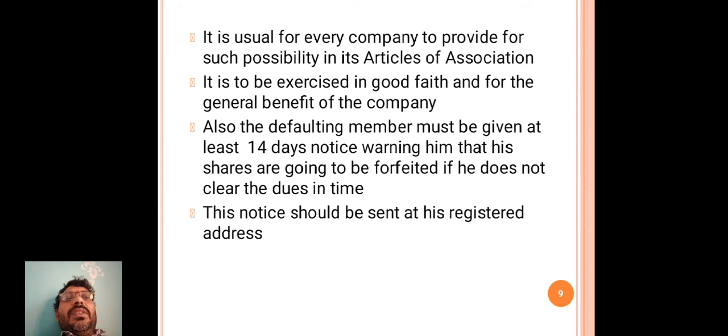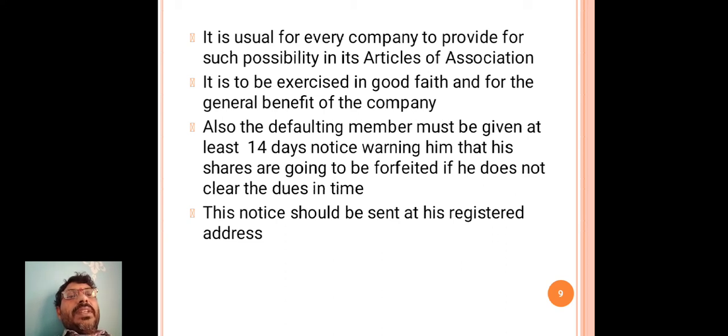It is usual for every company to provide for such possibility in its articles of association.